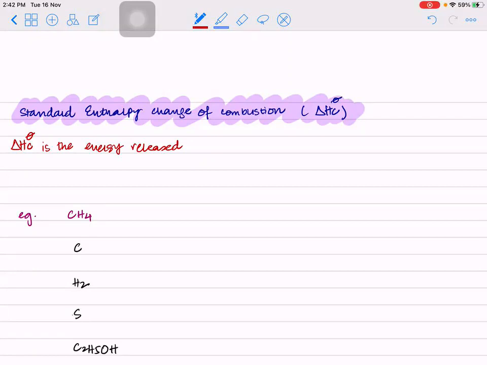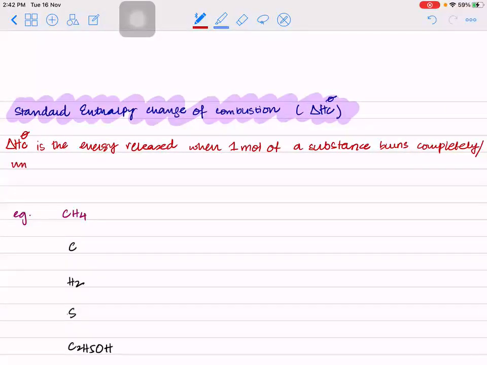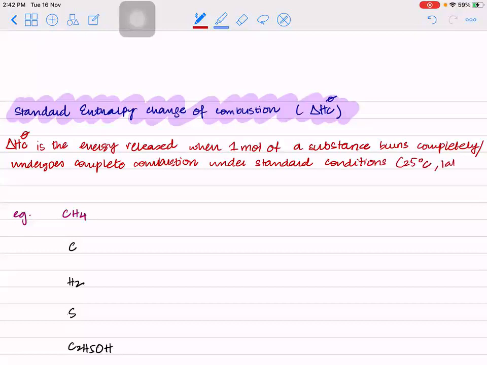So this is the energy released when 1 mole of a substance burns completely, or undergoes complete combustion, under standard conditions. And what are the standard conditions? 1 atm pressure and 25 degrees Celsius temperature.